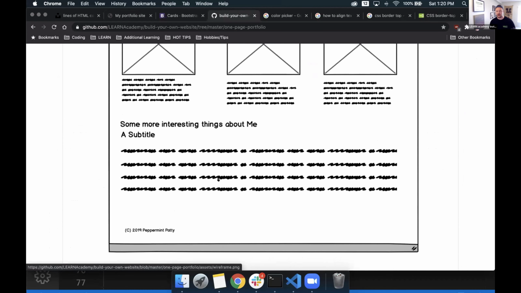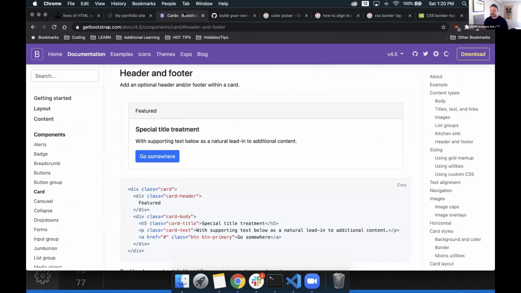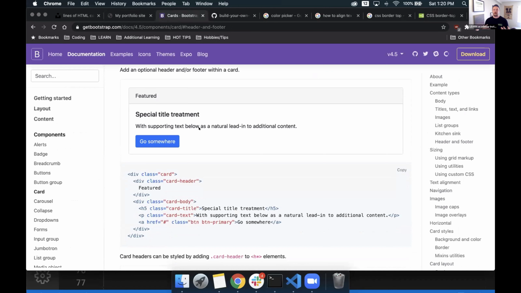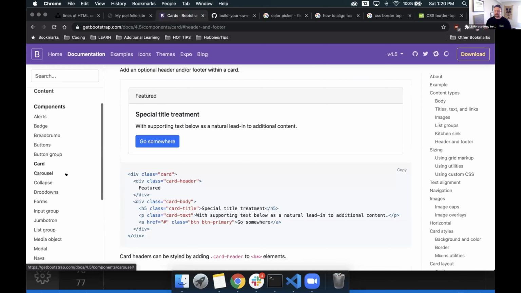But I think we could add at least one more thing. Let's take a look at what Bootstrap offers us. Since we have a portfolio site, I maybe want to have something cool like a gallery. So let's see what we have. Most galleries, especially ones that move on their own, are generally called a carousel.